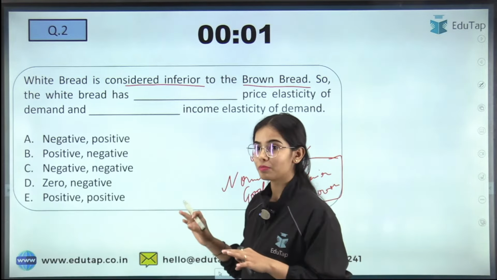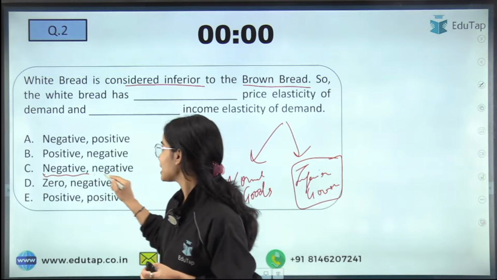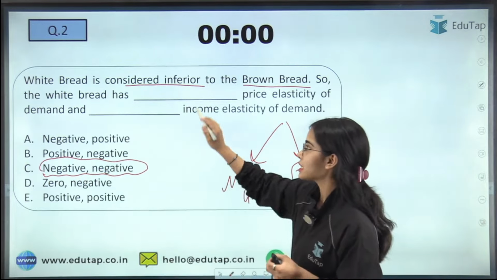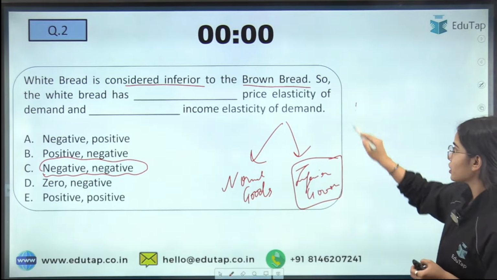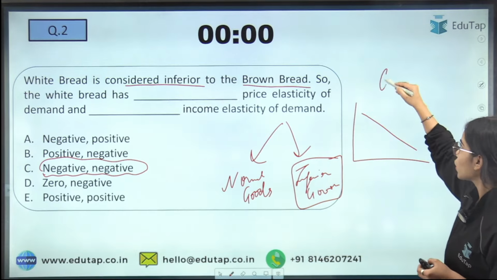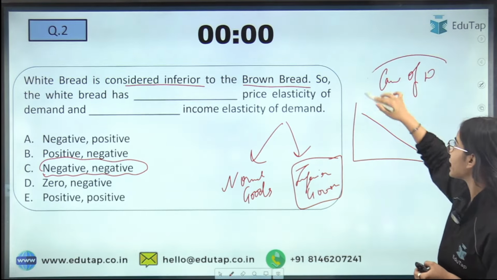I'm getting the answers B and C. The answer is C here. For both normal goods and inferior goods, the law of demand follows. What is the law of demand? Can anyone tell me?